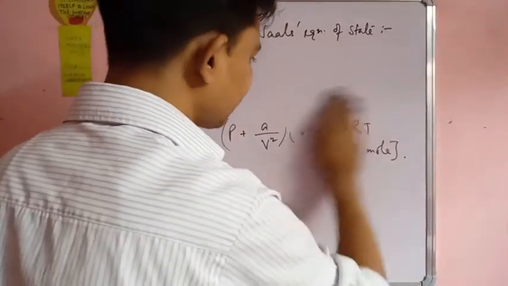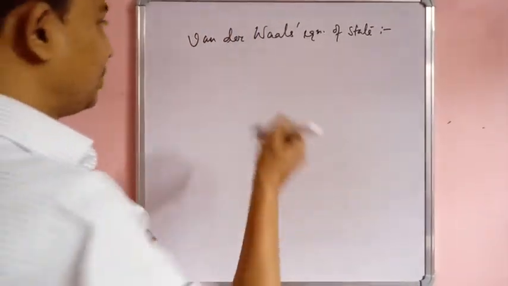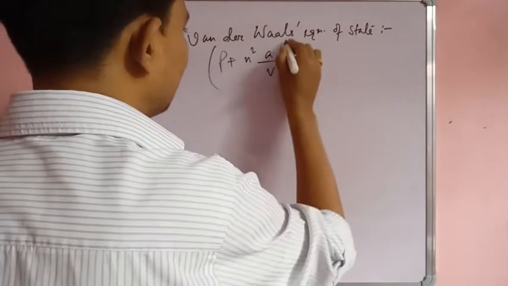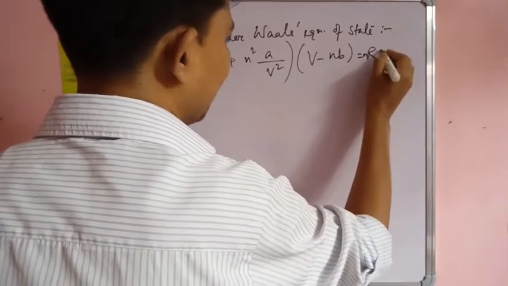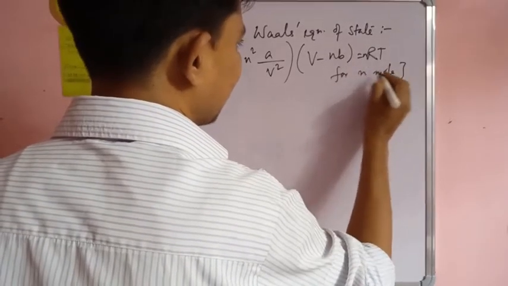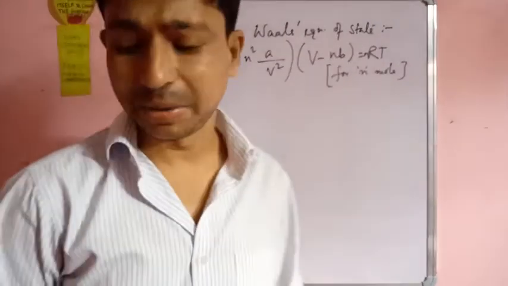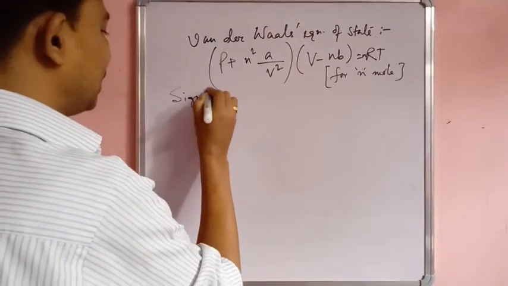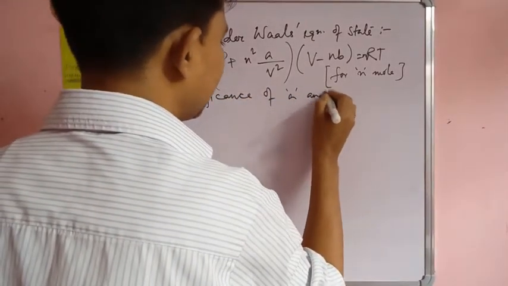So this Van der Waals equation is P plus n square a by V square into V minus nb is equal to nRT. This is for n moles of gas. Now this equation contains two constants, a and b. So, the significance of a and b and their units.